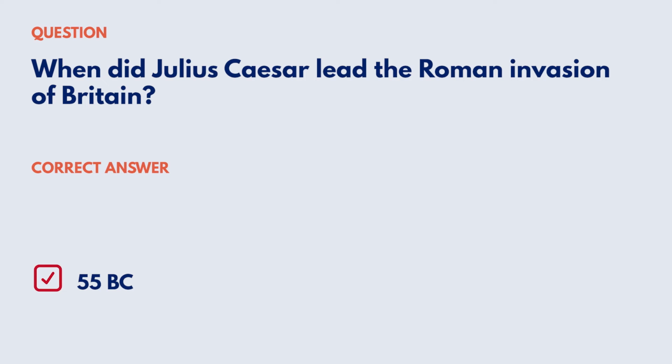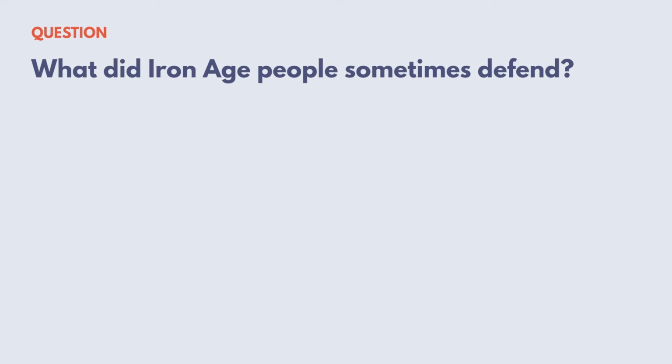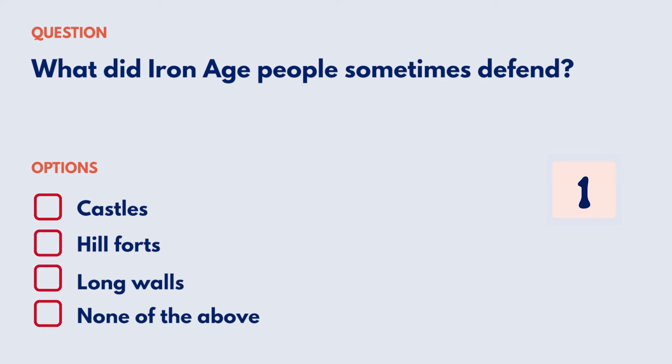Correct answer: 55 BC. Explanation: Julius Caesar conducted a Roman invasion of Britain in 55 BC. Reference: Chapter 3, A Long and Illustrious History, Early Britain, the Romans. What did Iron Age people sometimes defend? Your options are: castles, hill forts, long walls. None of the above.